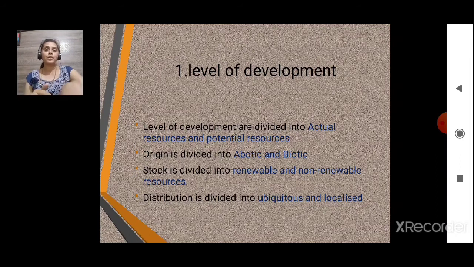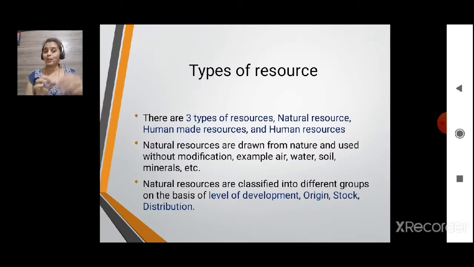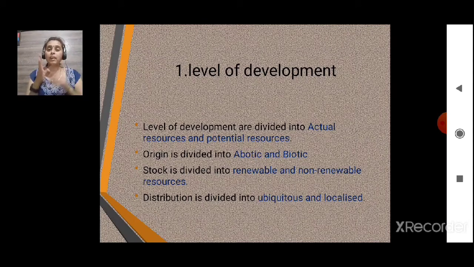See children, there is no confusion at all. If I see the last slide, natural resources are classified on the basis of different groups: the level of development, origin, stock and distribution. The level of development is the first, origin is second, stock is third and distribution is the fourth one.